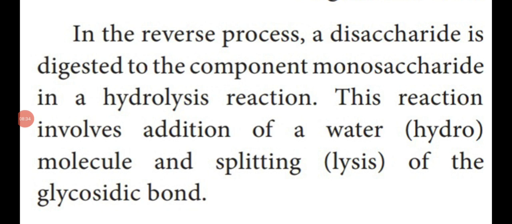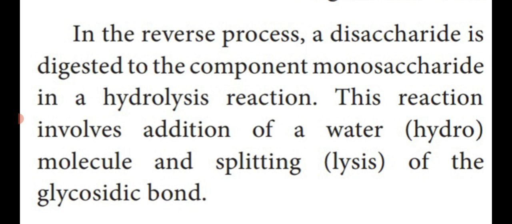In the reverse process, the disaccharide is split into two monosaccharides by the hydrolysis reaction. This reaction involves addition of a water molecule and splitting of the glycosidic bond.